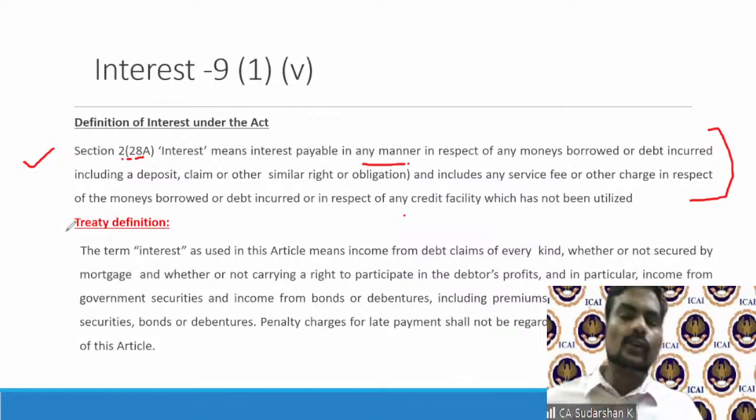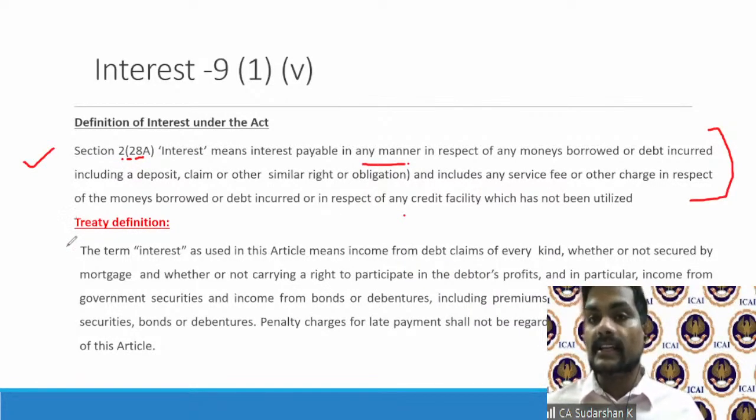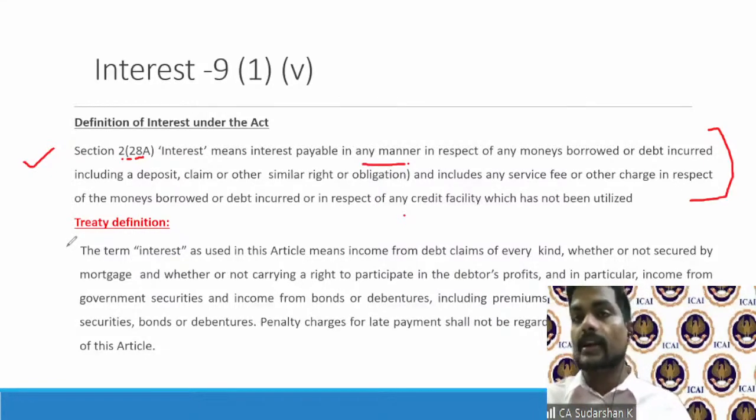Now, I'm just giving you a small example of how the treaty has defined interest. As a matter of fact, India's royalty and FTS definitions are inspired from the tax treaties. Tax treaties were the first to define what interest, royalty, and FTS are. Of course, interest was already there in Indian law, but royalty and FTS are inspired by, and very similarly worded to, the tax treaty.